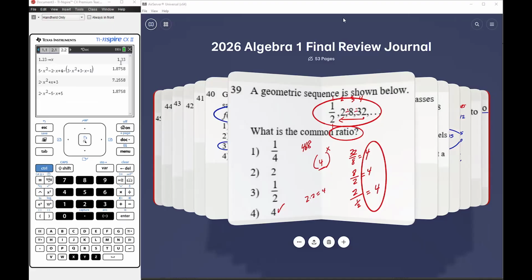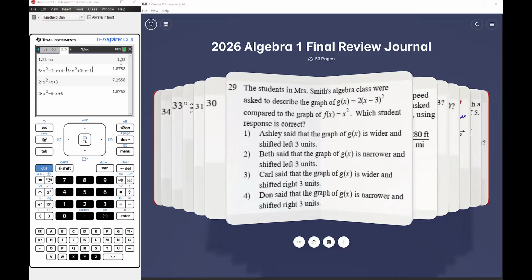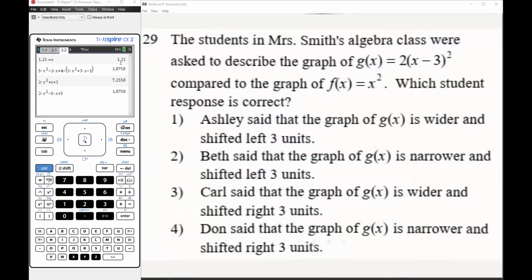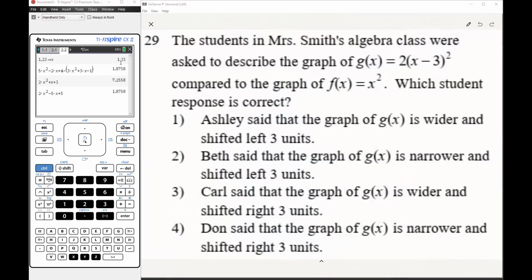All right, guys, here's a good question. This is question number 29. Basically, this is going to be a transformation question. We're going to be given two functions, and they want us to figure out what the transformation is and which student is right about the transformation.